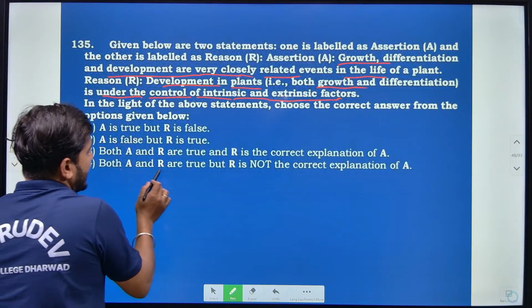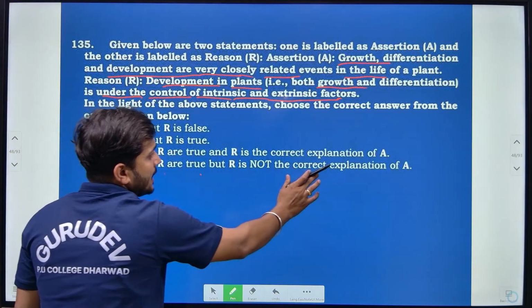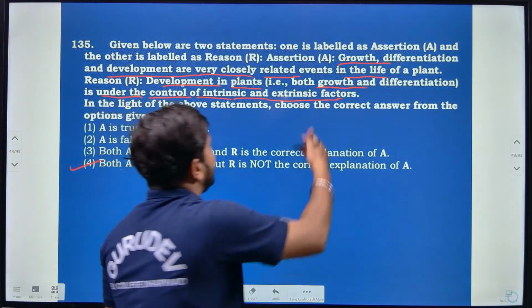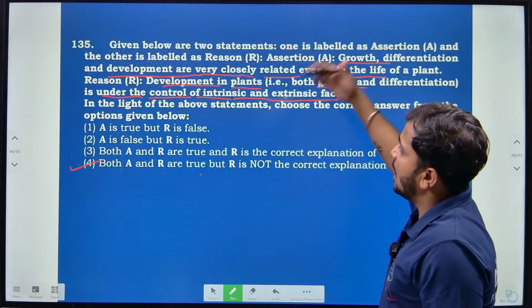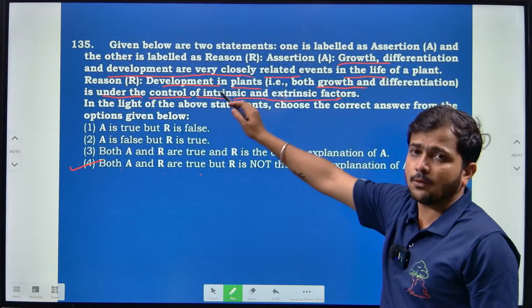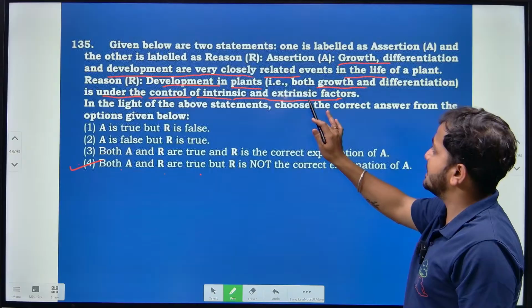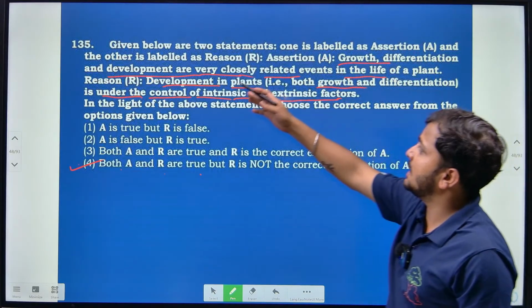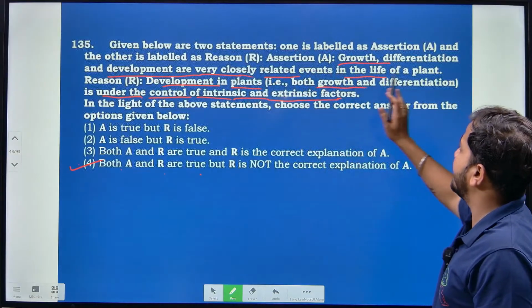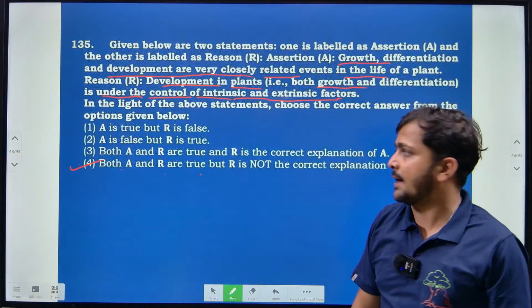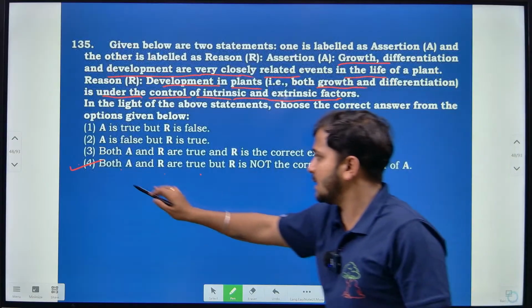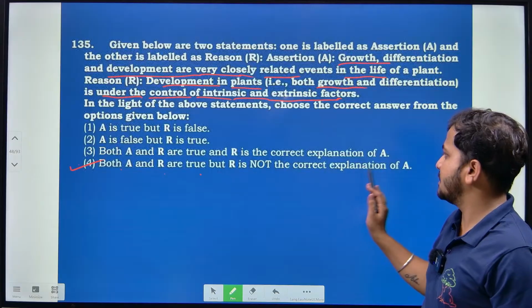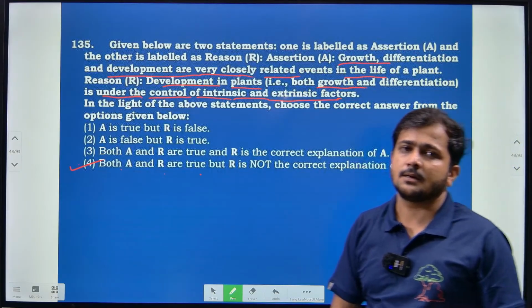Both A and R are true, but R is not the correct explanation of A, right? They defined growth and development there, intrinsic as well as extrinsic. But the assertion says growth, differentiation and development are very closely related events in the life of a plant. So both assertion and reason are true, but R is not the correct explanation of the assertion, right?